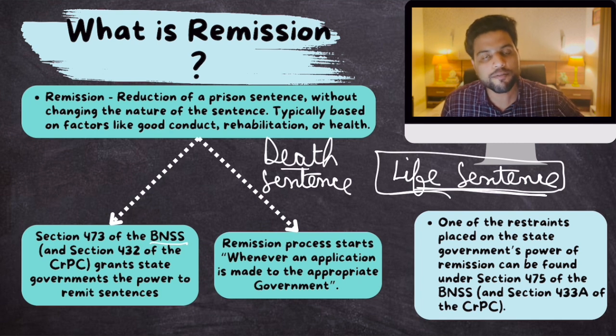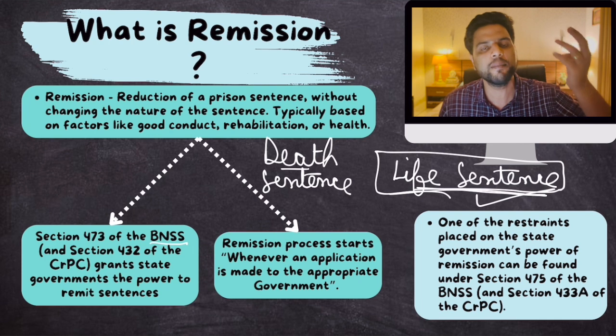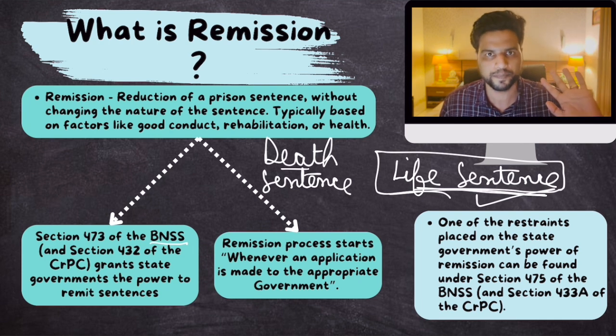He has to complete 14 years and then only his life imprisonment can be remitted. This is one limitation to the power of the state government, whereas in the case of the president and governor, there is no such limitation. They can remit the sentence even before 14 years.